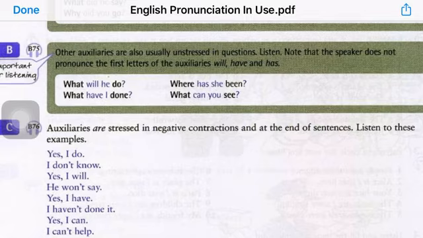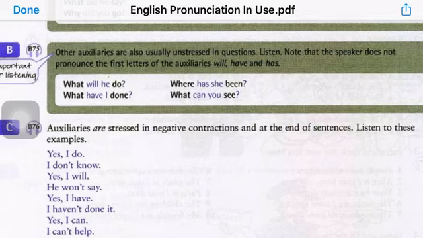He won't say. He won't say. Strong syllable. Why? Because it is used with not. Because won't here is composed of will plus not. So whenever we use the auxiliary in a negative construction, it has to be stressed. Yes, I have, because it falls at the end of the sentence.